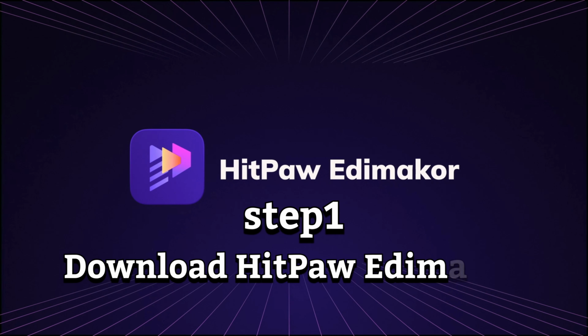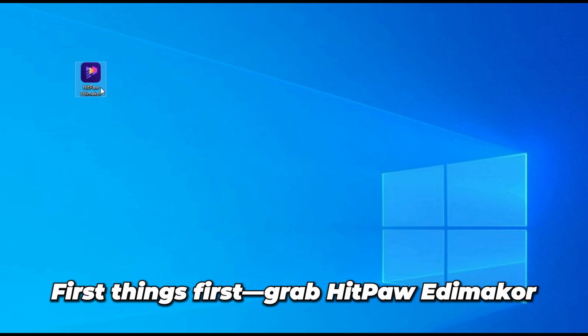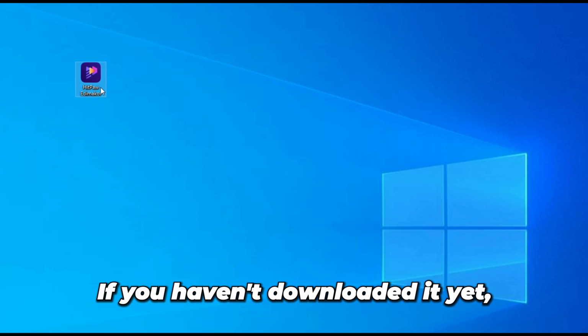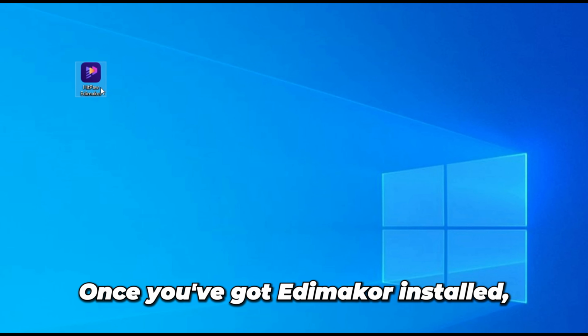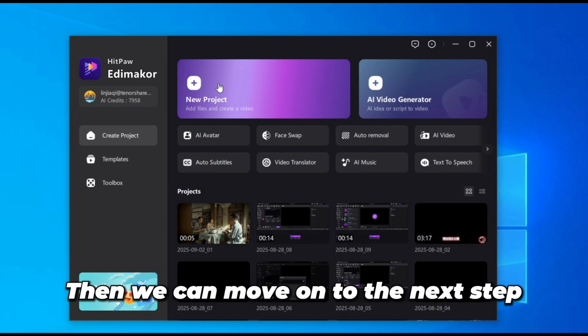Step 1, download HitPaw Edimakor. First things first, grab HitPaw Edimakor. If you haven't downloaded it yet, check the link in the description below. Once you've got Edimakor installed, go ahead and open it up. Then we can move on to the next step.